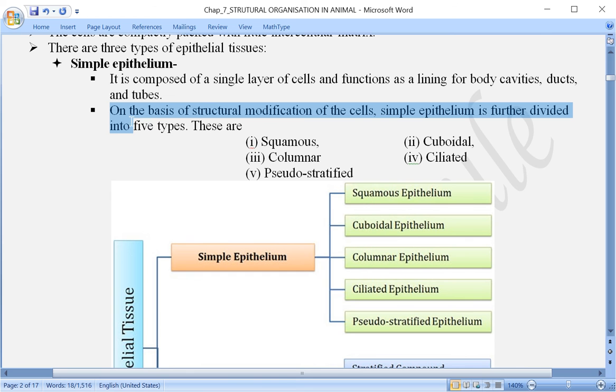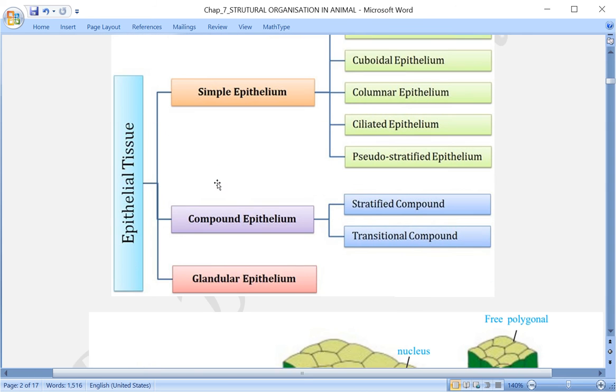So if you see here, on the basis of structural modification of the cells, simple epithelium is further divided into 5 types. And these 5 types are: the first one is squamous, the second one is cuboidal, third one is columnar, fourth one is ciliated, and the fifth one is pseudostratified. So one by one we will be discussing. I will be discussing first the simple epithelium, then I will come to the second and the third one.